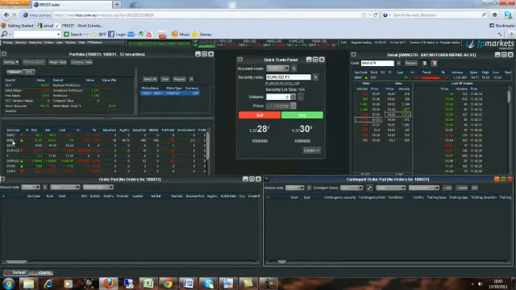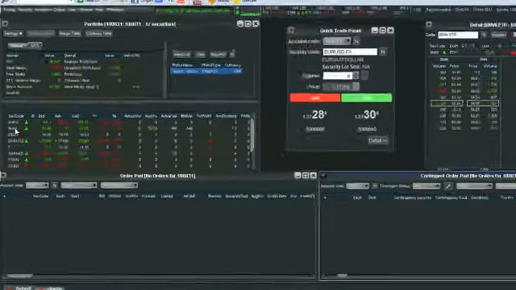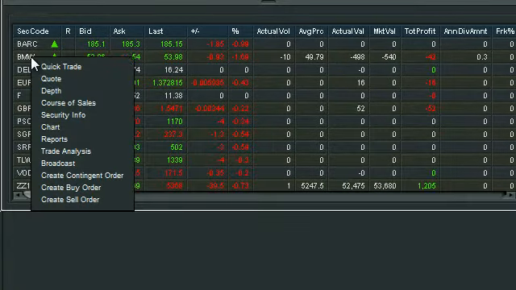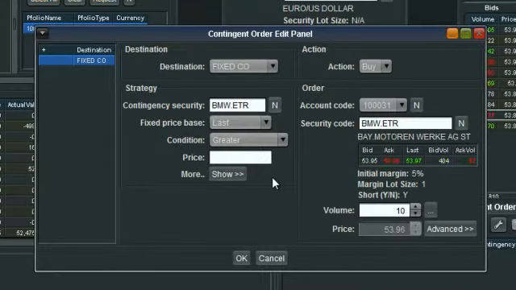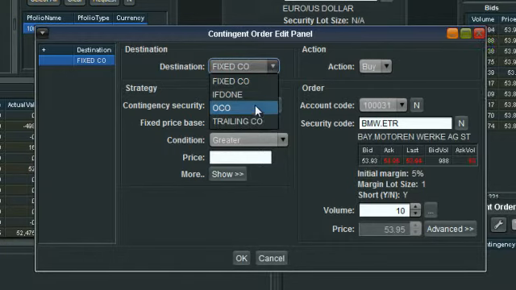Now the idea behind this is so that when one of those is triggered, whether it be the take profit or the stop loss, then once that's triggered, it will cancel the other leg so that you don't have an unwanted open take profit or stop loss when the position no longer exists. To do this, I'd go to my position again in my portfolio, right click and create contingent order. This time the difference being, instead of using a fixed contingent order, we're going to select the drop down and